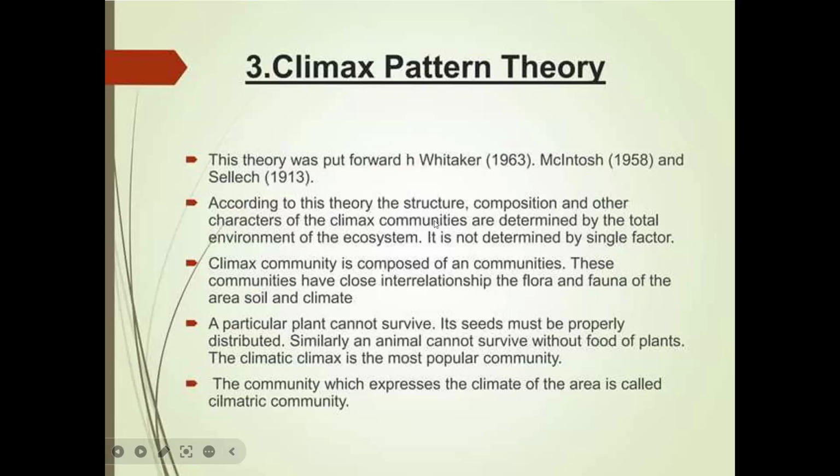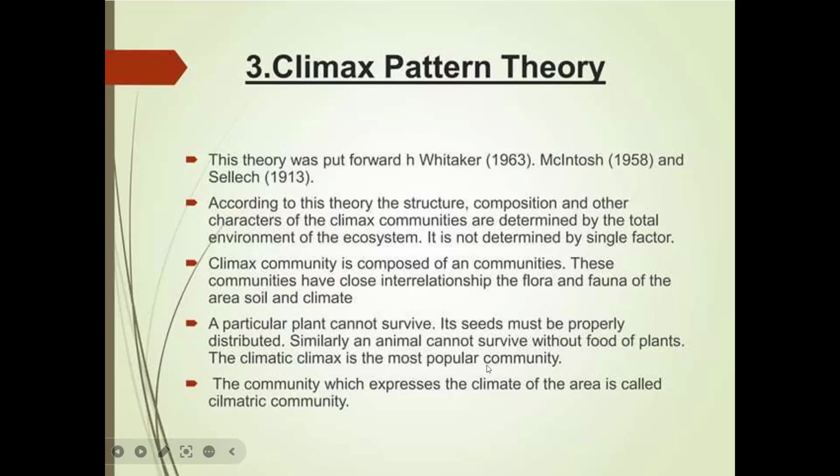According to this theory, the structure, composition and other characters of the community are determined by the total environment of the ecosystem, not by a single factor. The climax community is composed of communities which have a close interrelationship with the flora and fauna of the area, soil and climate. A particular plant cannot survive unless its seeds are properly distributed. Similarly, an animal cannot survive without the food of plants.